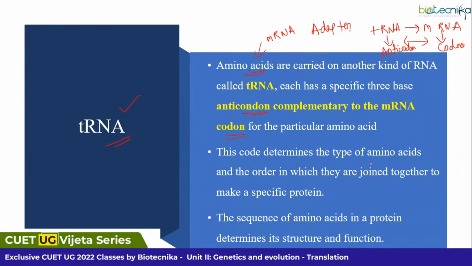And this code will determine the type of amino acids, and the order in which they are joined will specify a protein. That means what? Suppose insulin has to be synthesized, or glucagon has to be synthesized. Do you think the amino acid construction will be the same for both the cases?